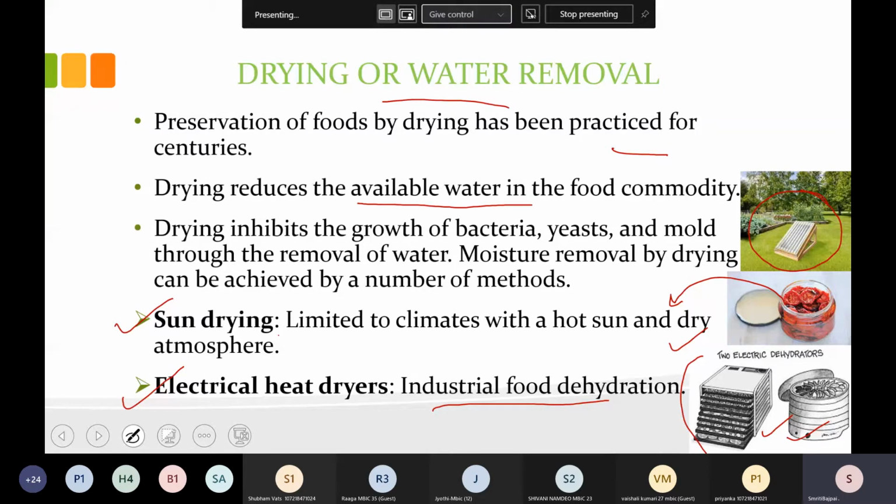On these trays the food substances are kept, like the thin slices we kept for sun drying. We keep them in a proper manner, and after a certain temperature treatment, whatever the standards are, they will be dried. So this is also one of the methods for removal of water: sun drying and electrical heat drying.